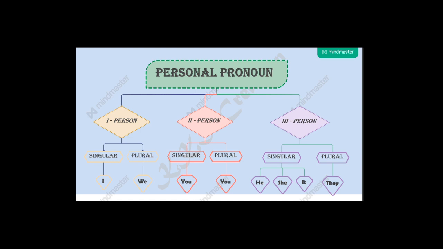And then third person, you have singular and plural as usual. For male gender, it is he in the singular, and for female it is she, and for neutral and other things it is it, and then plural is they for all. So this is what you need to remember about personal pronouns.